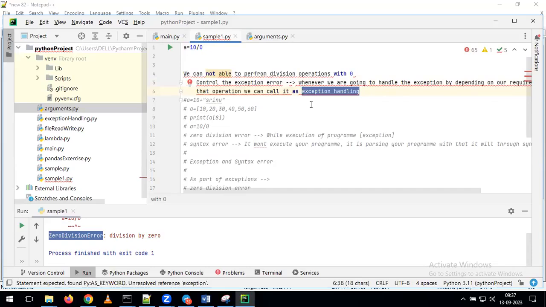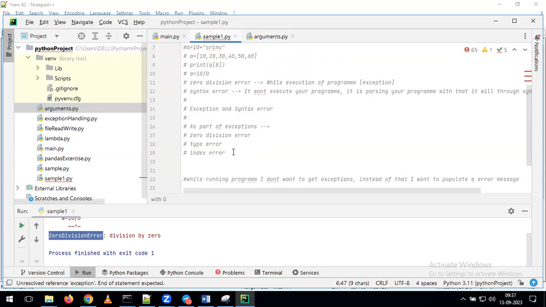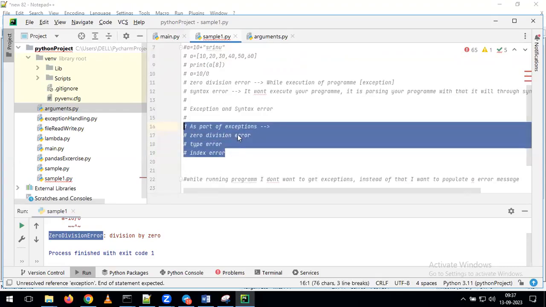If you want to understand this, first we need to understand the meaning of the exception. For that reason, first we started discussing what is the meaning of syntax error and what is the meaning of the exception. Now you know the meaning of the exception. At the same time, you know the different types of exceptions we can see as part of our program execution.